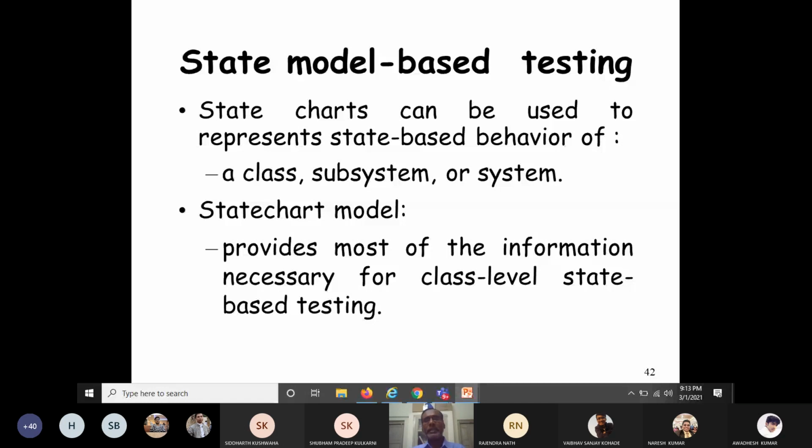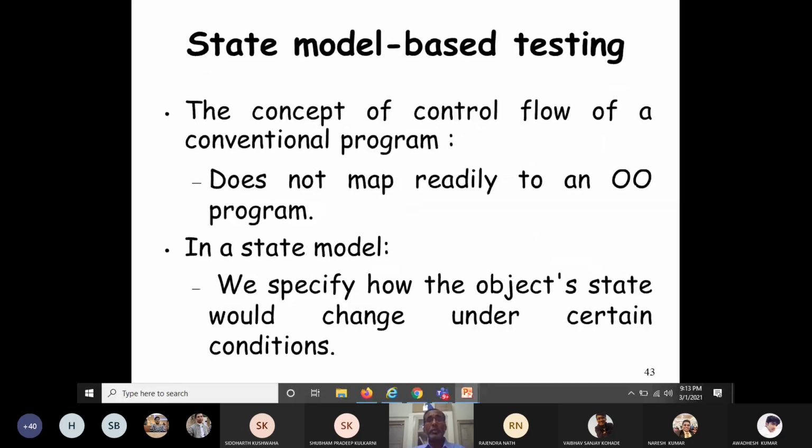State charts or finite state machines can be used to represent what? To represent the state-based behavior of a class or a system or a subsystem. The state chart model or the finite state machine provides most of the information which is necessary for class level state-based testing.